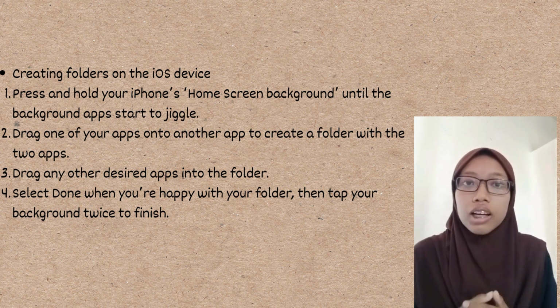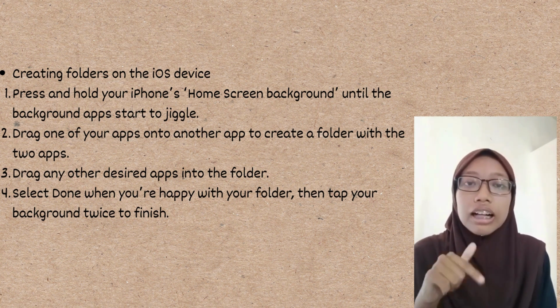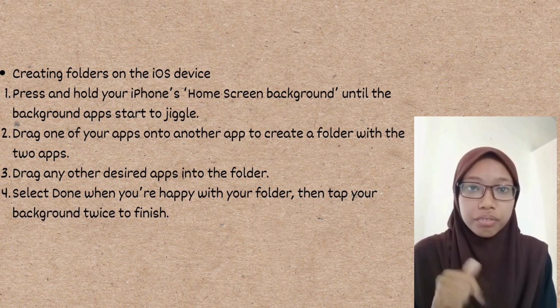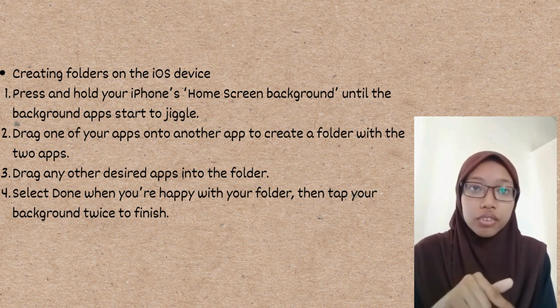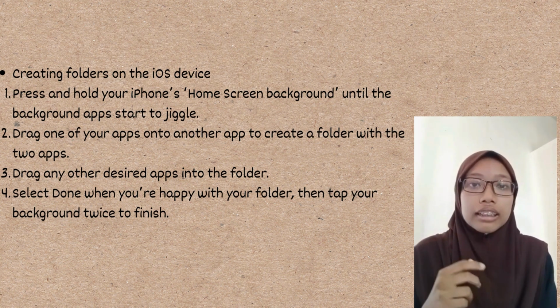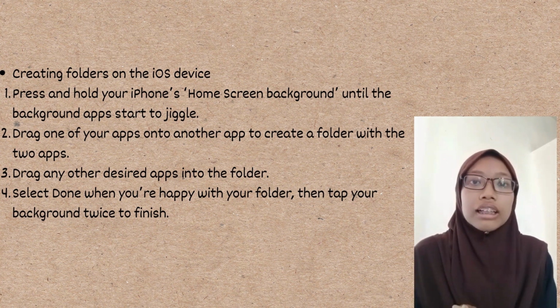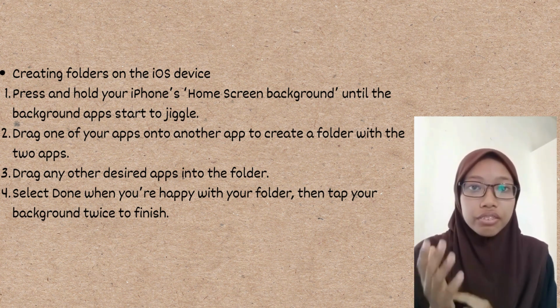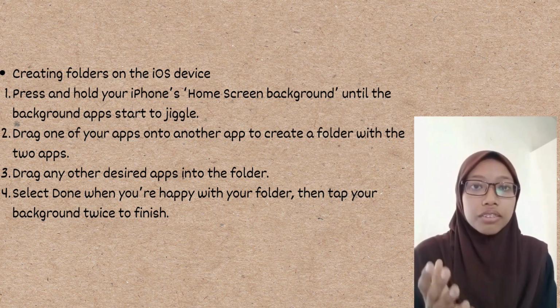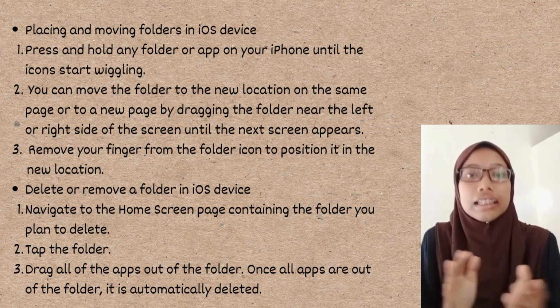Furthermore, iOS devices also let you create folders. To do so, press and hold the iPhone home screen background until the background starts to jiggle. And then drag one of your apps onto another app to create a folder with 2 apps in it. And then drag any other desired apps into the folder. Select Done when you're happy with your folder, then tap your background twice to finish. In addition to that,